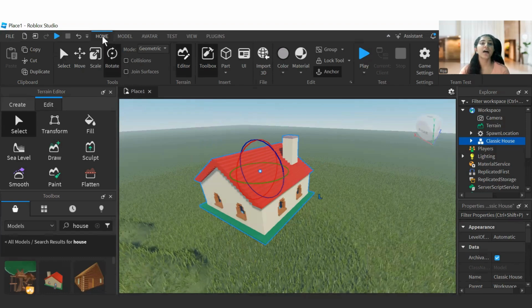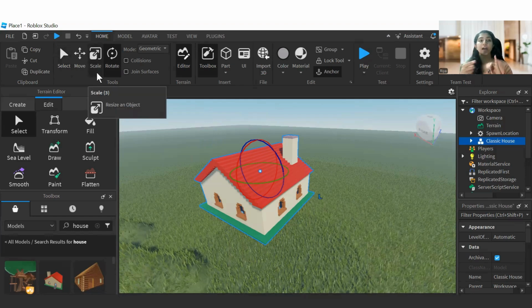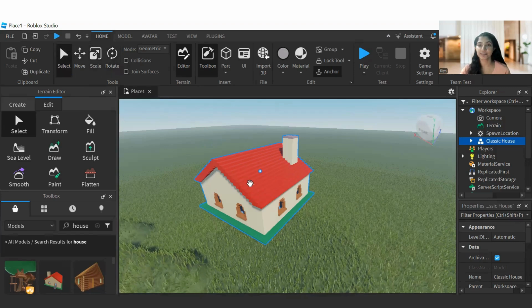So now, what are the things that we learned? You learned how to select, move, scale, and rotate. Are you clear with this? Do you have any doubts? Okay, if you don't have any doubts, let's move on to the next.